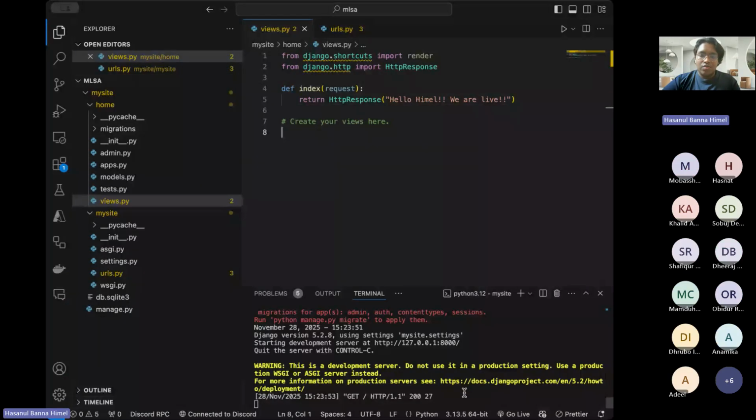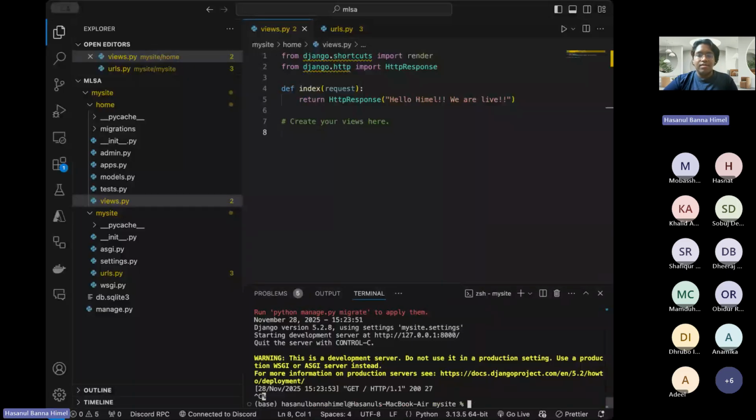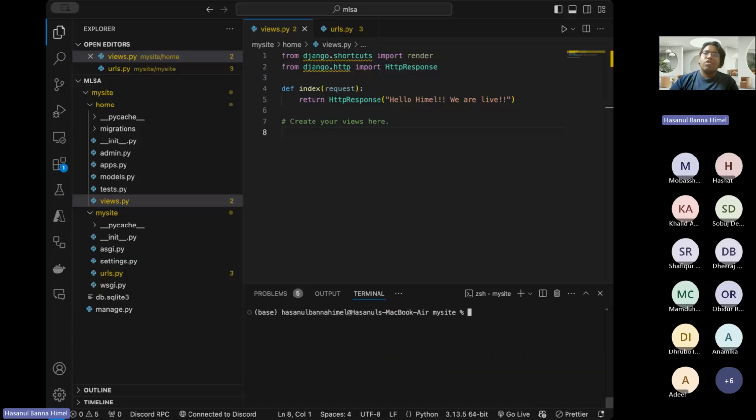Okay, so let me just close my terminal and let's clear this. Now what we are going to do is add an HTML template. It will help you know whether our site is actually working or not.